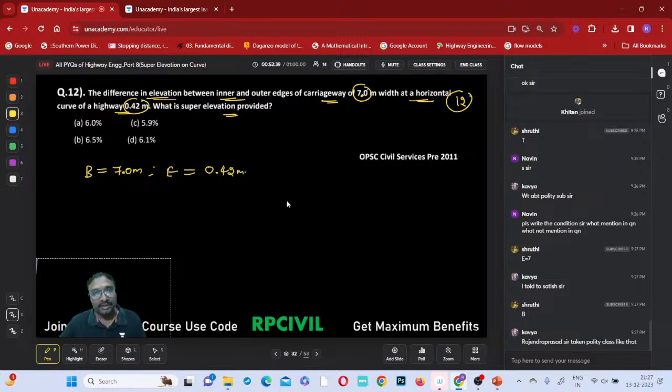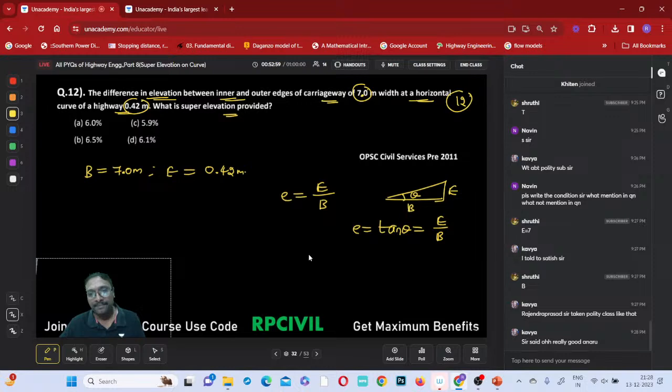Now what can you get? Super elevation will be equal to capital E level difference by this width only. Do you remember that? This is your capital E level difference, this is your width of the pavement capital B, this is theta. Super elevation small e equals tan theta, which is opposite side by adjacent side, capital E by capital B. What is the value, tell me?